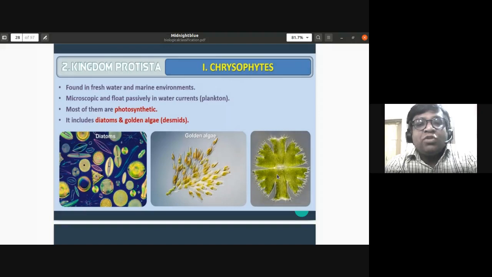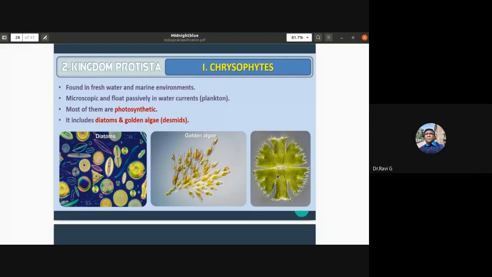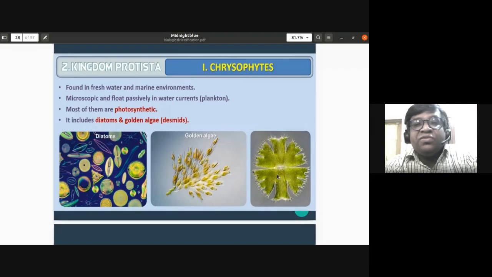They are microscopic and they float passively in water currents. Whenever we are talking about planktons, we are talking about the diatoms and desmids. Planktons are going to float passively in water currents. Most of them are photosynthetic, that is, they have chloroplasts and they can undergo photosynthesis. The examples for chrysophytes are diatoms and golden algae, which is commonly called desmids.